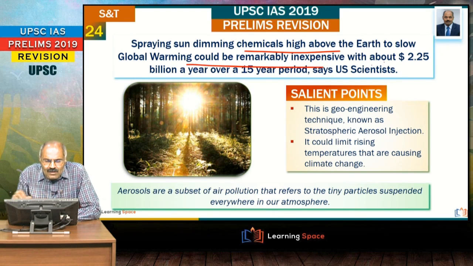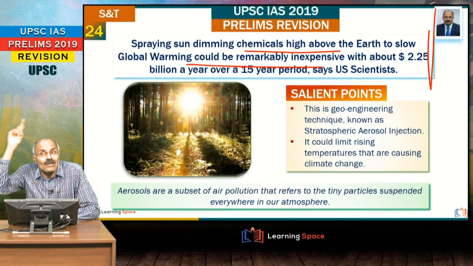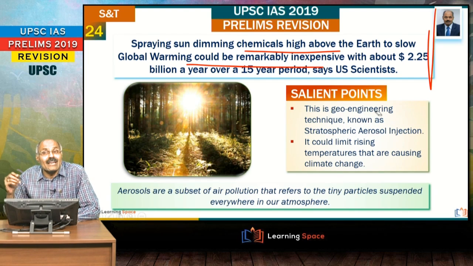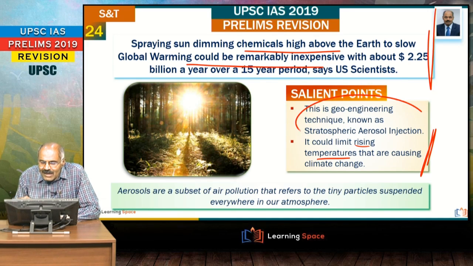This is about controlling global warming. There is a proposal of spraying some aerosols, or you can say stratospheric aerosol injection, right? So it could limit rising temperatures that are causing climate change. So here some chemicals are injected. This is known as stratospheric aerosol injection.